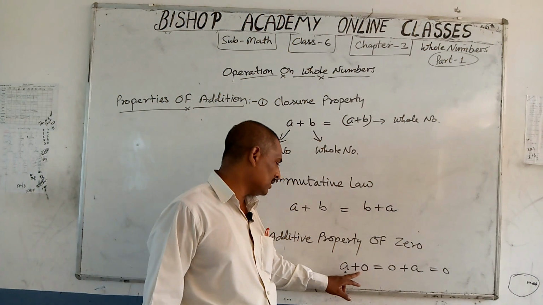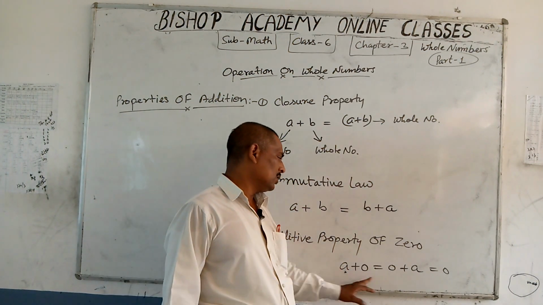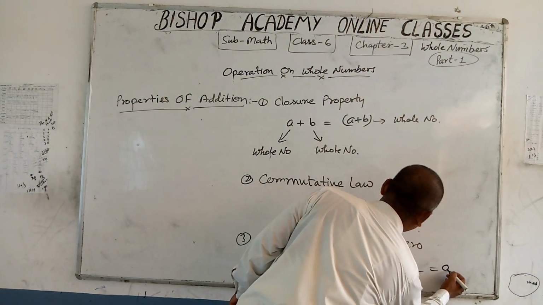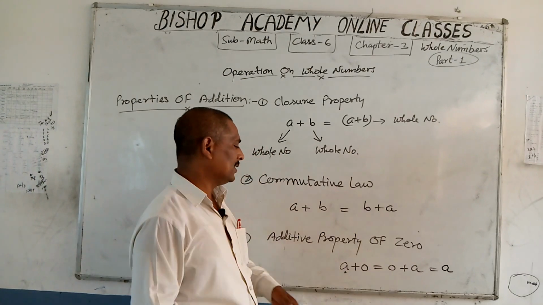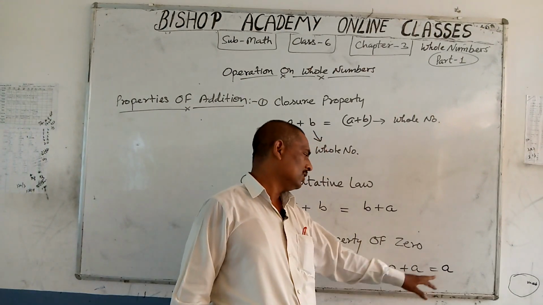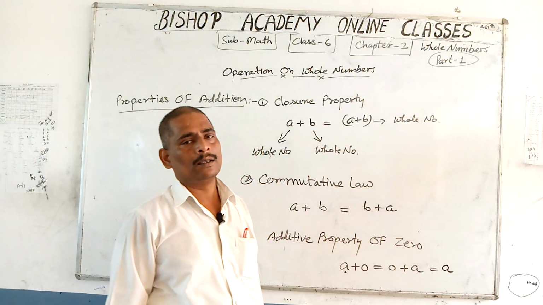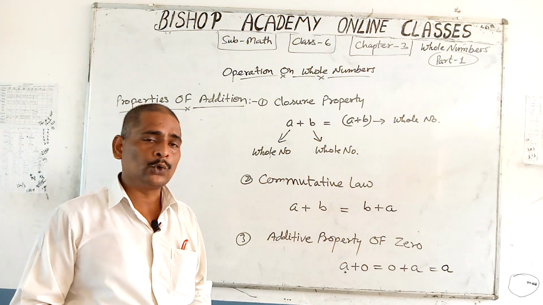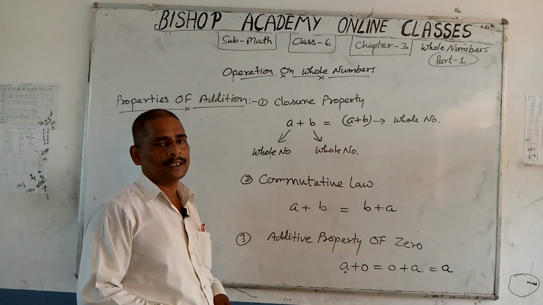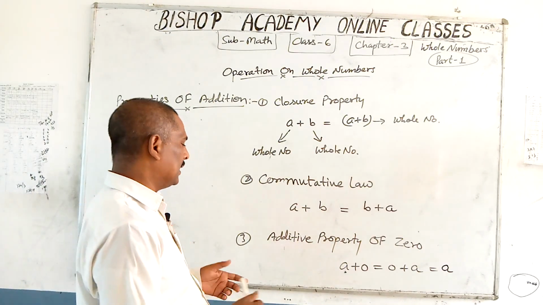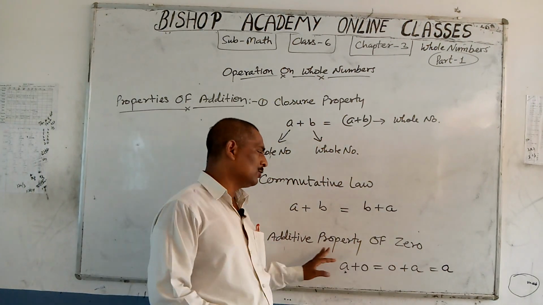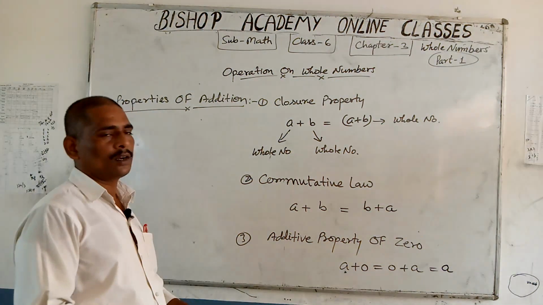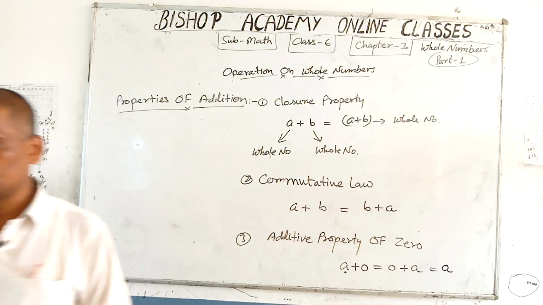When you add 0 with A, your result is A. Whenever you add 0 to any whole number, the result is the same whole number, and this property is called additive property of 0 under addition for whole numbers.